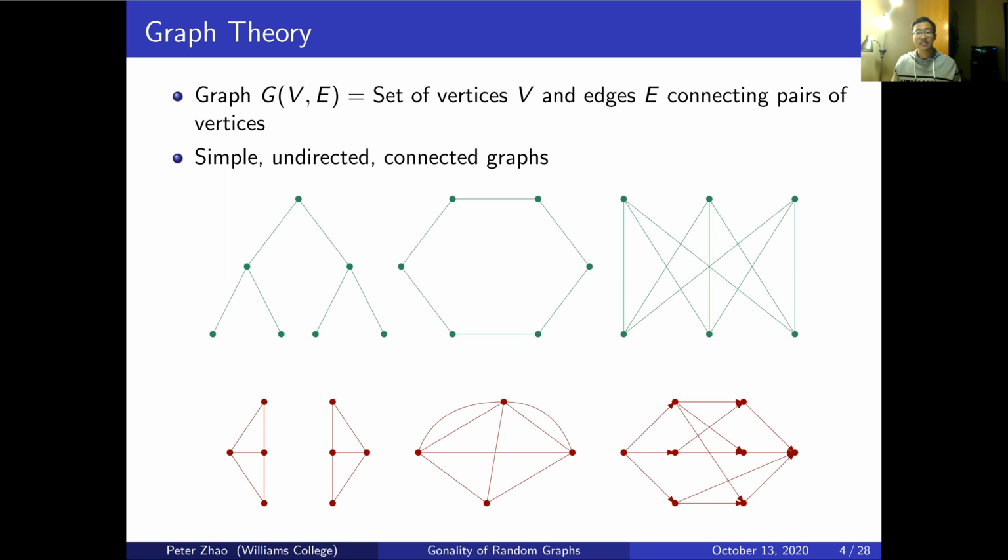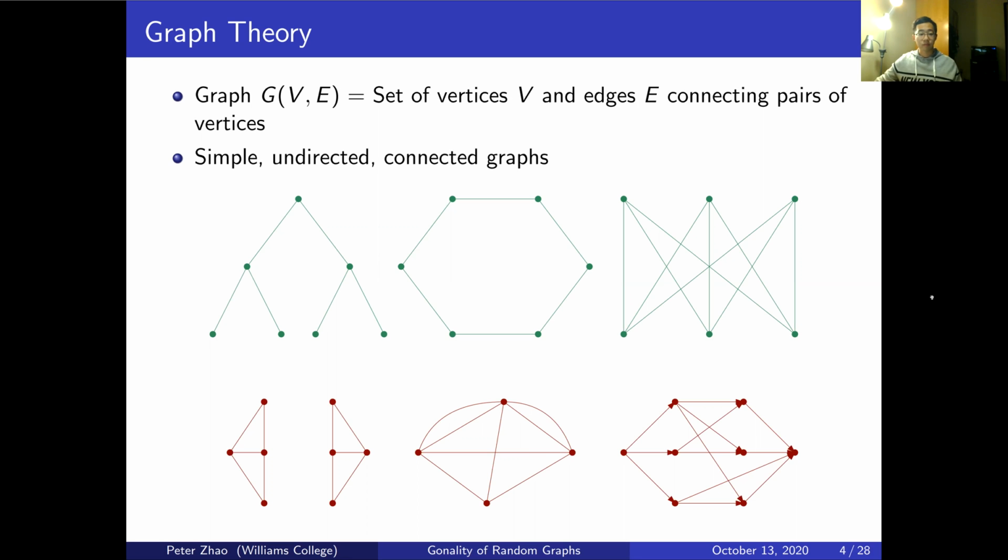And lastly, connected means that the entire graph is one whole piece, and every vertex is reachable by some path of edges to every other vertex. So here are some examples of valid graphs that we would like to consider, as well as some graphs that are non-examples. Again, all of these graphs that are displayed on the screen right now are valid graphs, just depending on how you want to define graphs for your certain problem.